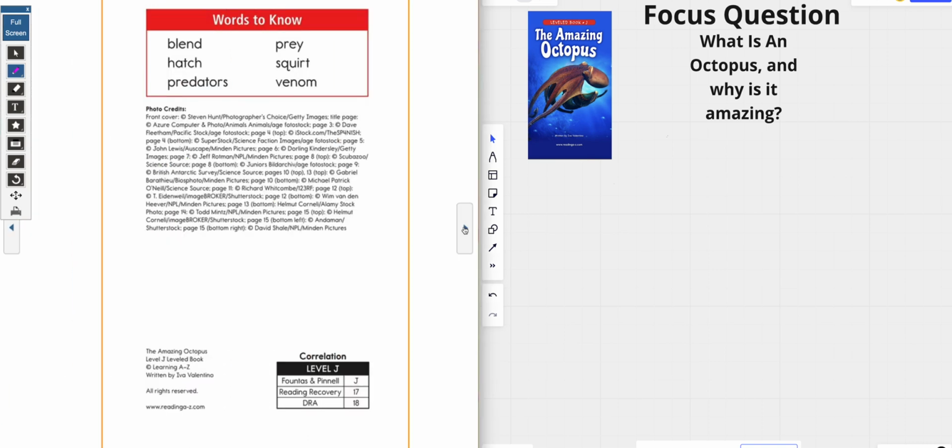But the other cool thing is when we have an informational text, they give us text features. That means they give us little clues to help us understand the information if it gets too confusing. Starting with words that we should know. The first word that we are going to learn is the word blend. Can you say that with Miss Destiny? Blend. The next word we need to know is the word hatch. And you've probably heard of the word hatch before, like when a chicken hatches its eggs, okay?